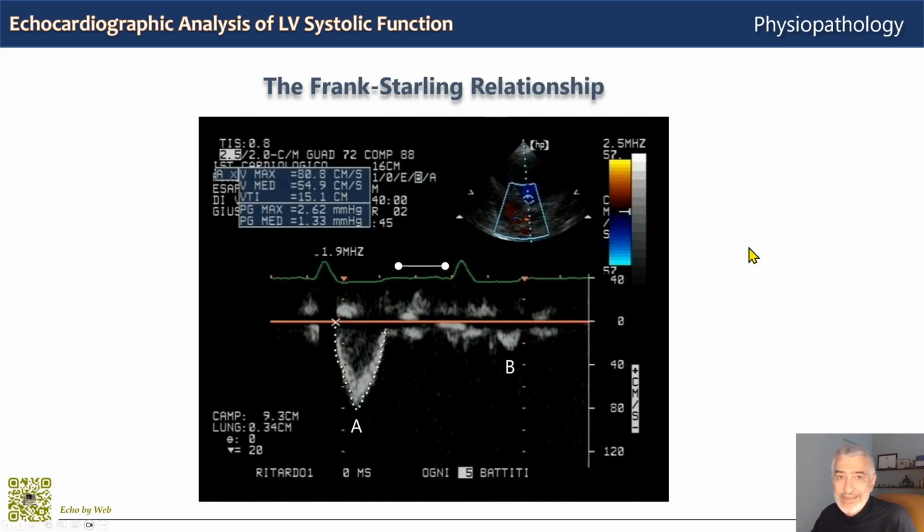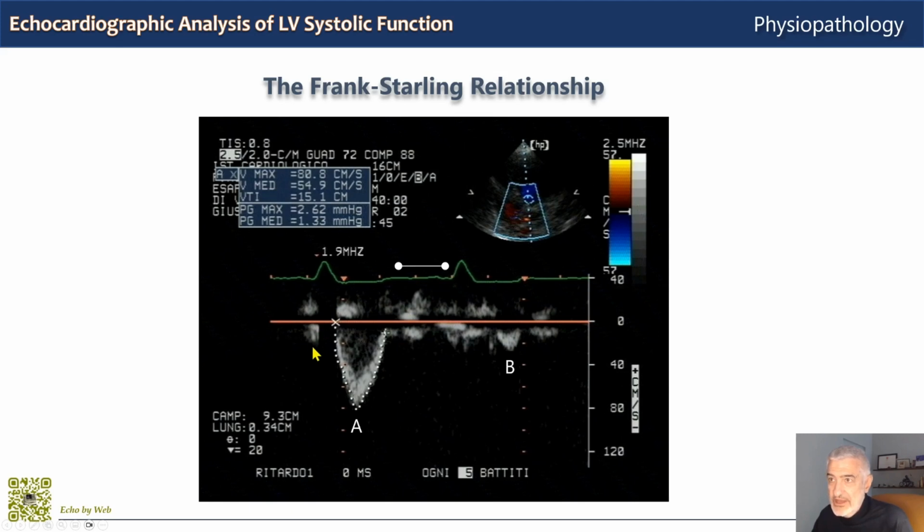Let's look now at an example of the preload dependence of stroke volume, or the Frank-Starling relationship, in daily practice with echocardiography. This is a pulsed Doppler interrogation of left ventricular outflow. This is the time velocity integral, the best method we have in echocardiography to measure stroke volume.